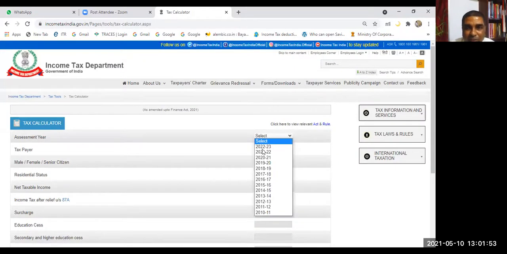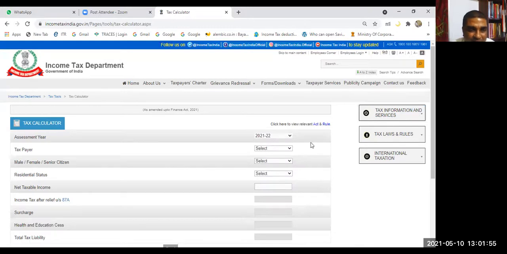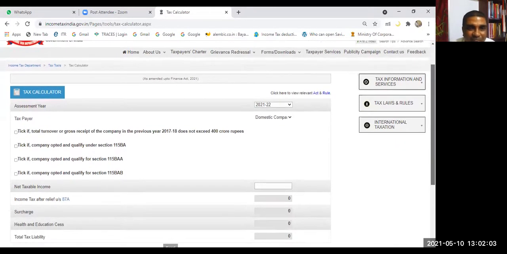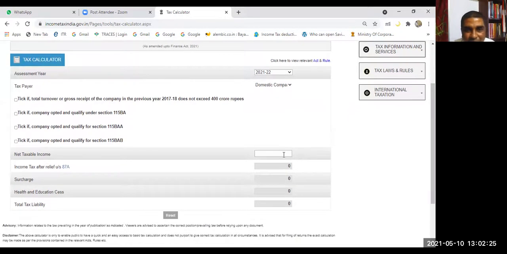For any assessment year here, let us say 21-22, I am selecting. Taxpayer in this case, let us say domestic company. Now you see, choice is given to you on what we are opting. Give the total turnover in which year? For 21-22, 17-18. So you have to check which turnover is applicable, then you can take it, otherwise just leave it. Let us say total income something like 50 lakh.